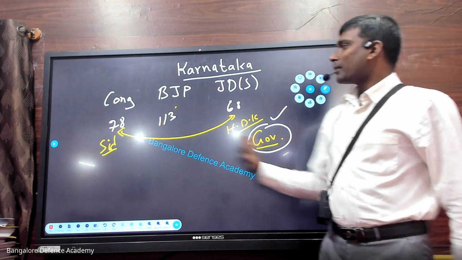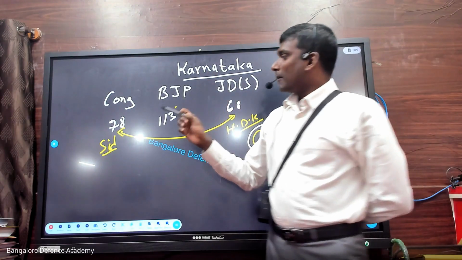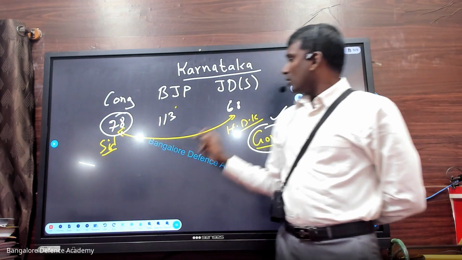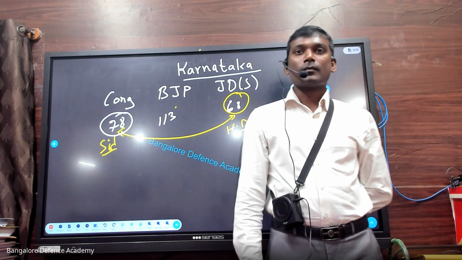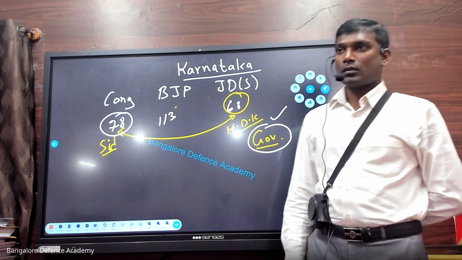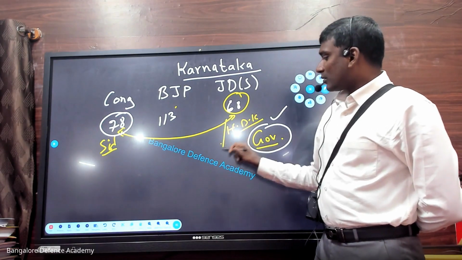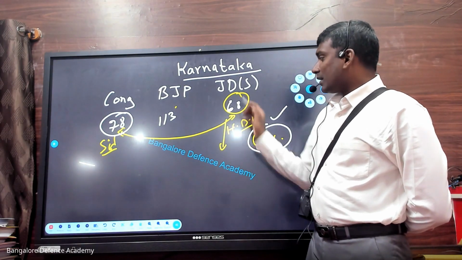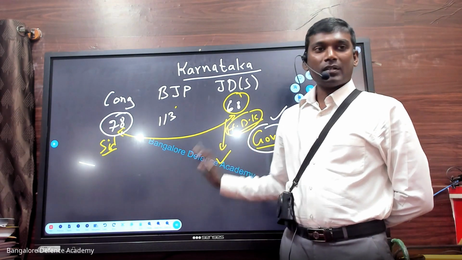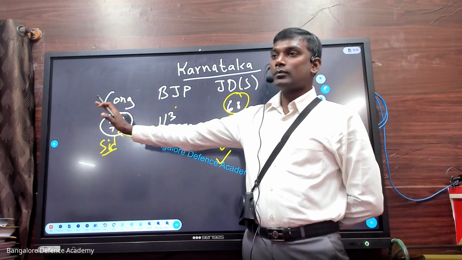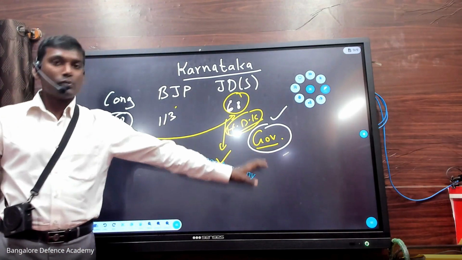Governor told okay, when you both combine together, you have majority, you can form the government. Congress has 78 seats, JDS has 68 seats. Now who will become the chief minister candidate? Who has the chances? Congress. But what happened here? JDS told that H.D. Kumaraswamy should become the chief minister. Only then we will. So Congress was in a situation to not fight with this.